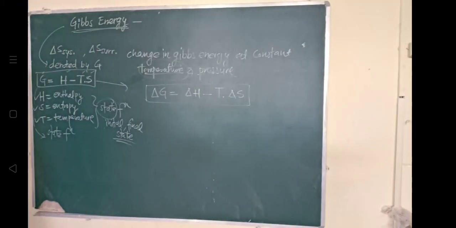So Gibbs has given the relation between enthalpy, temperature and entropy.